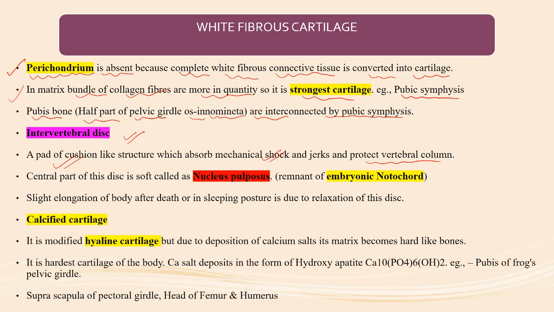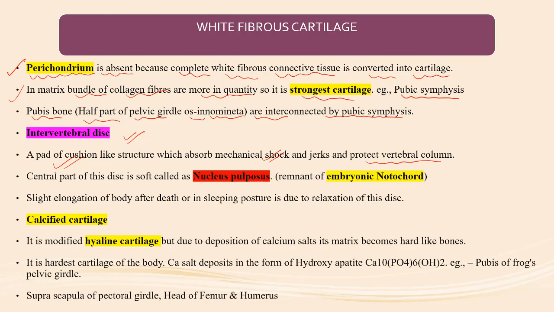vertebral dislocation. In case of vertebral dislocation, what will happen? The nerve can come in between the two vertebrae, which will create pain. Cervical spondylitis and the different types of vertebral problems arise because of this only. The intervertebral disc should be properly present there to protect the vertebrae from mechanical shock and jerks.